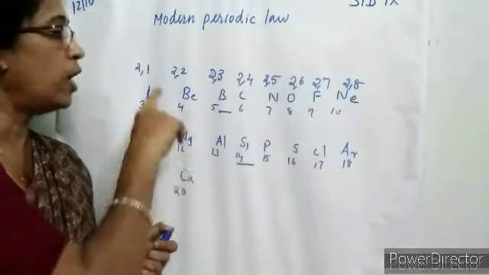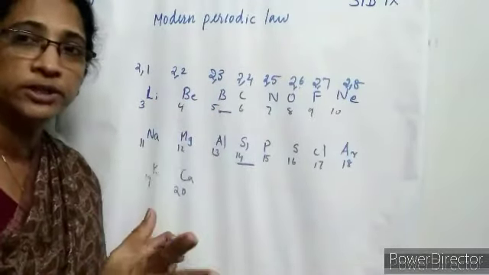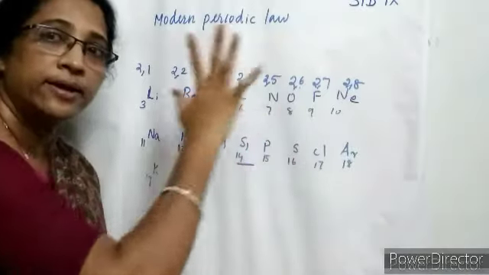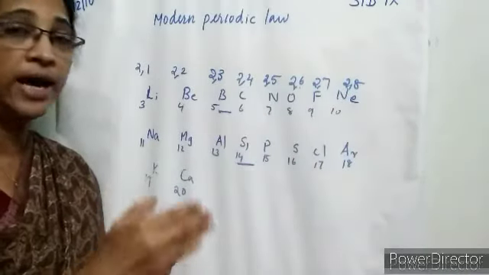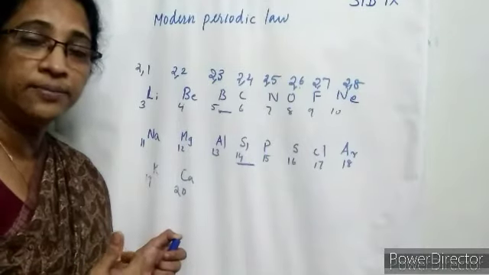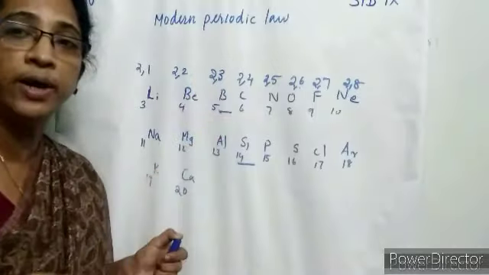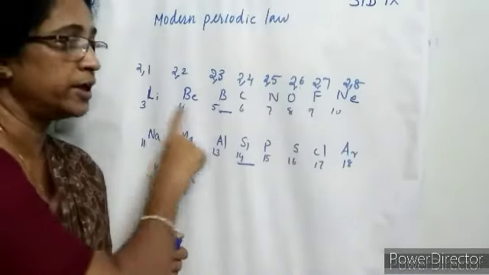But the valence electrons increase by 1 unit on moving across a period. The difference is that the number of valence electrons increases by 1 unit on moving across a period.